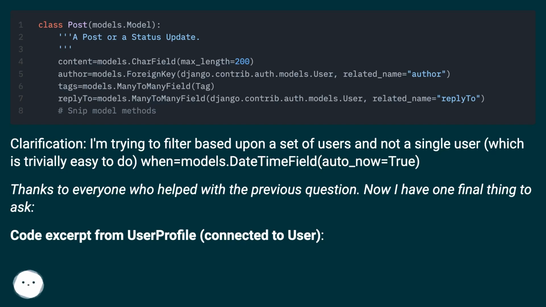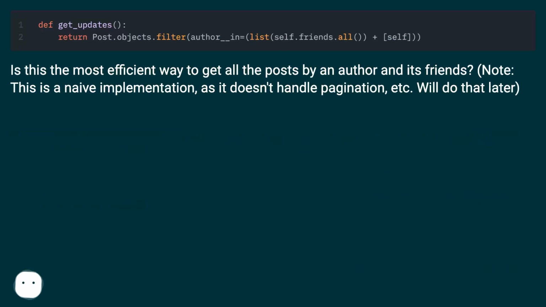Thanks to everyone who helped with the previous question. Now I have one final thing to ask. Code excerpt from user profile, or connected to user. Is this the most efficient way to get all the posts by an author and its friends? Note. This is a naive implementation, as it doesn't handle pagination, etc. We'll do that later.